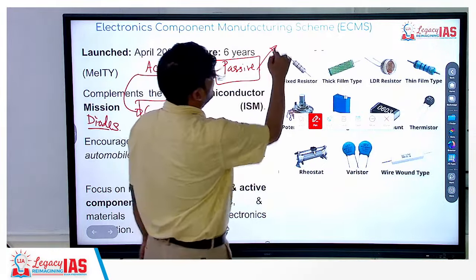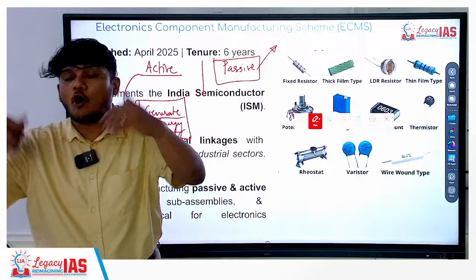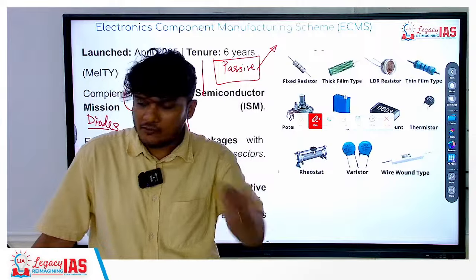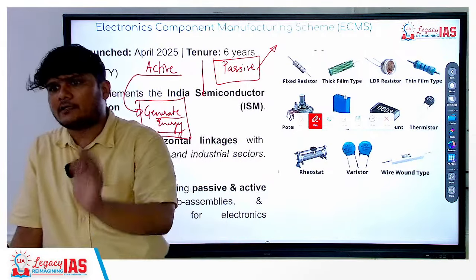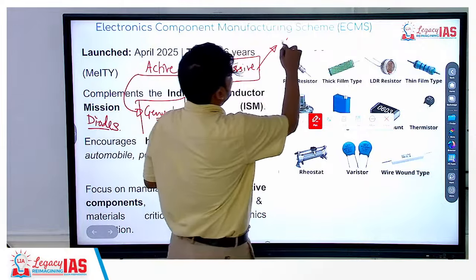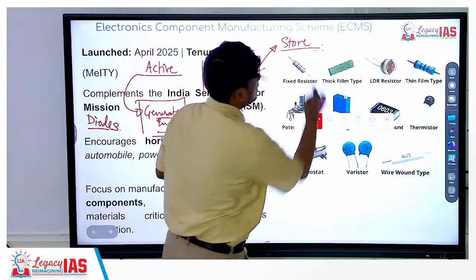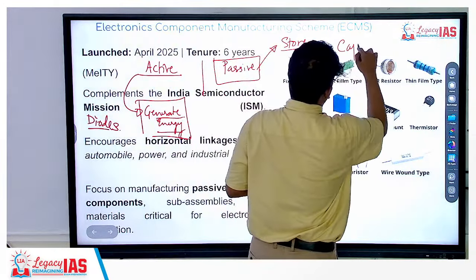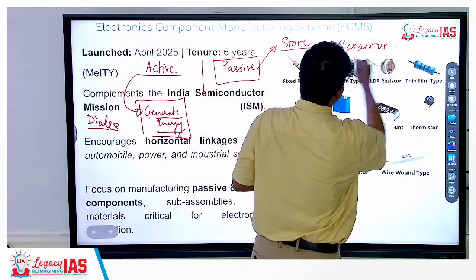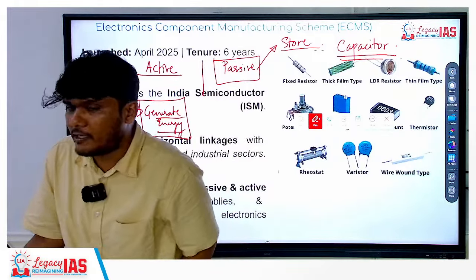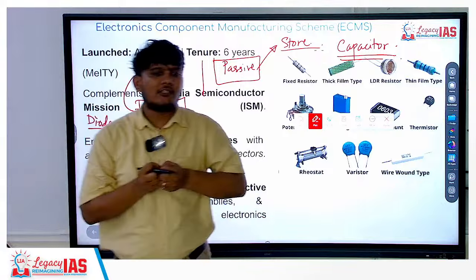These passive components do not generate energy on their own, and since they do not generate energy, they don't even require to be connected to energy. What they generally do is, they may store the energy for you. For example, the capacitor. The capacitor in an instrument is a small component of that electronic instrument which stores the energy for you.